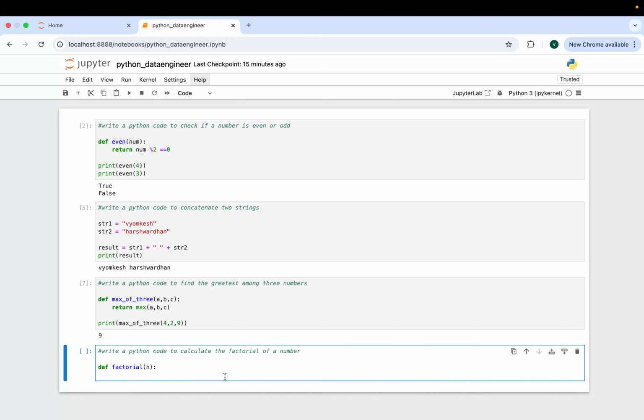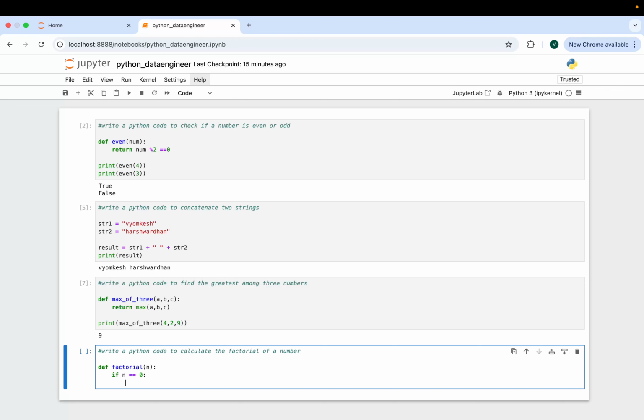We'll check if n is equal to 0, we'll return 1.